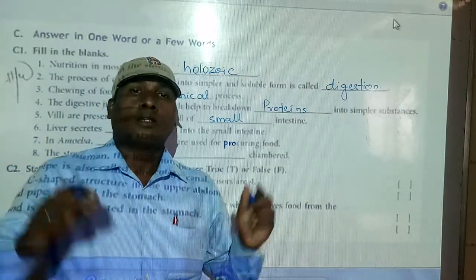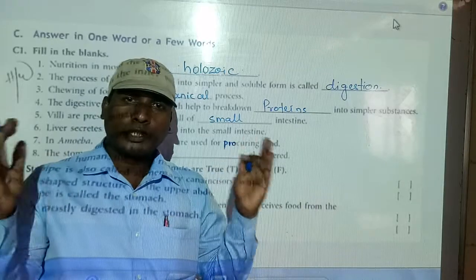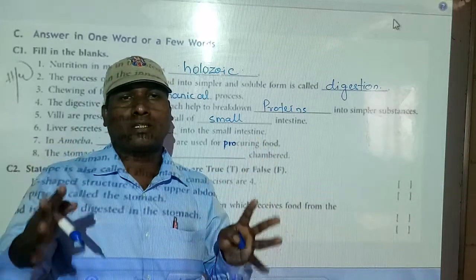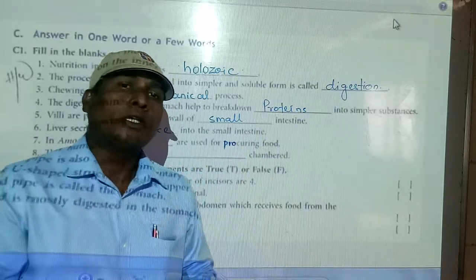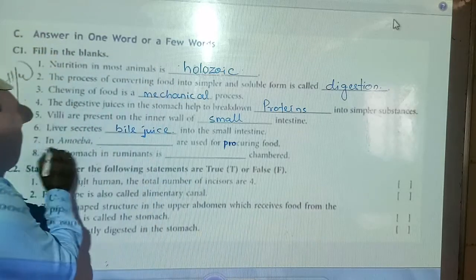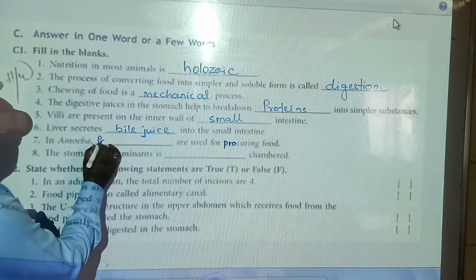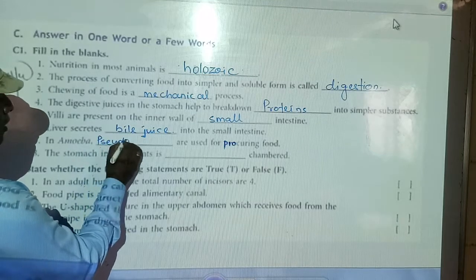By the pseudopodia. Like a finger-like structure, the amoeba has pseudopodia that help to catch the food. So the seventh answer is pseudopodia.